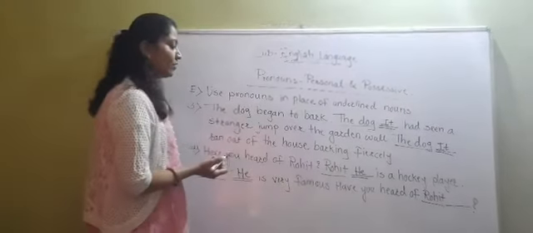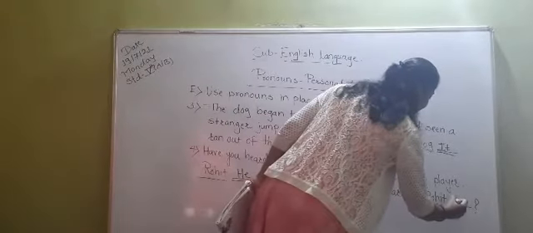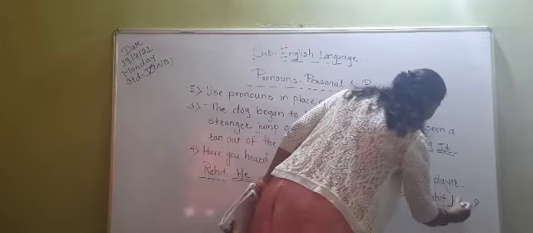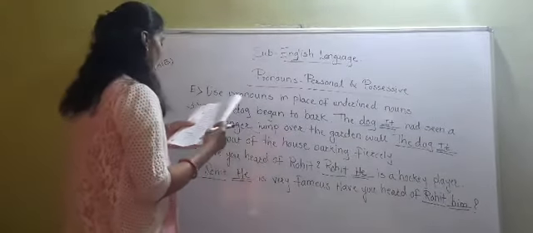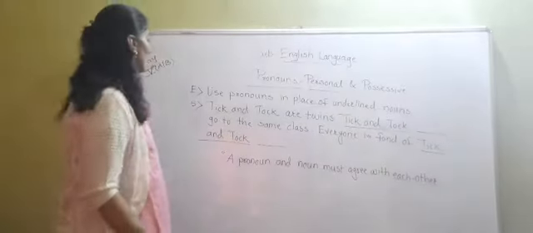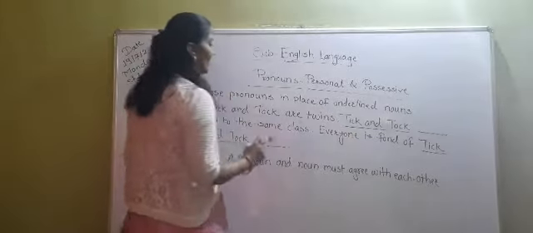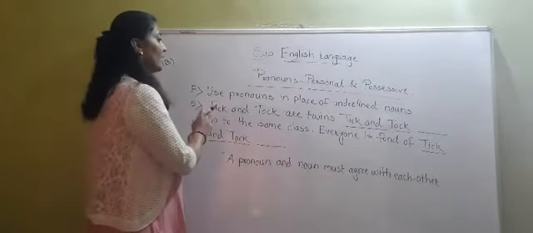Have you heard of Rohit? Instead of Rohit, we will use here have you heard of him? Underline. Okay. Now see the sentence number 5. Now students see sentence number 5. Tick and Tock are twins. Now Tick and Tock are the name of the boys. Okay. They are the twins.